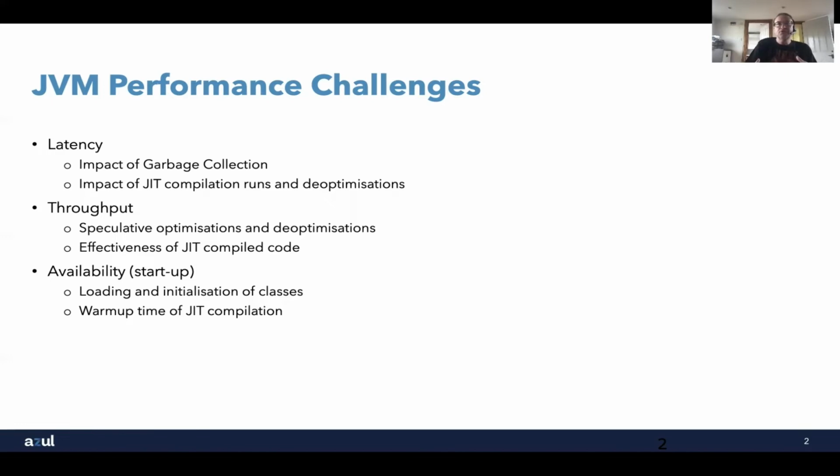Then we have the situation about throughput. How many transactions can we process in a given time? How many transactions per second can we deal with? And our ability to do that is dependent on how the code is compiled to run for our application. And again, we'll come back and talk about this in a lot more detail as we progress through the session.